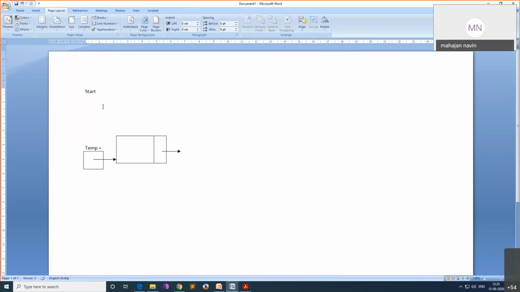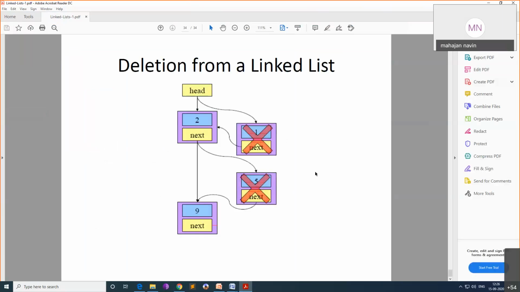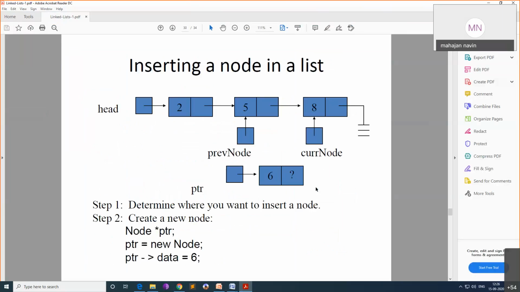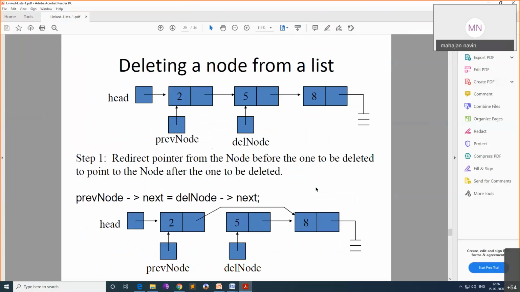And when you add one more node, what will happen? A new node is created, and its address is returned. How do we create a new node? If you see our program, or maybe the PDF I have, I have written a program for this.